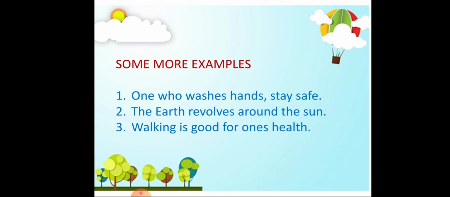Let us talk about it with the help of an example. One who washes hands stays safe. So here we are justifying that the one who uses soap or washes hands stays safe. The second statement is: the earth revolves around the sun. Now this is a fact. So it is an assertive sentence. Walking is good for one's health. So this is a justified statement.